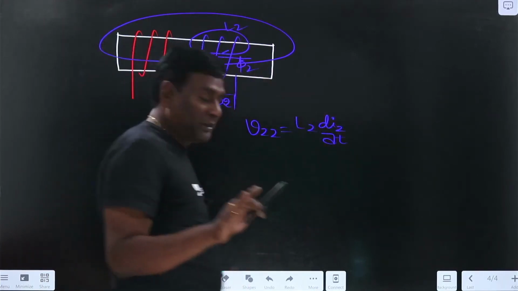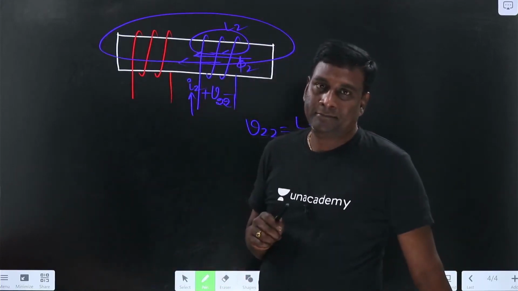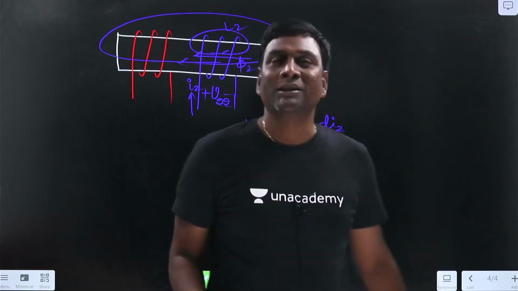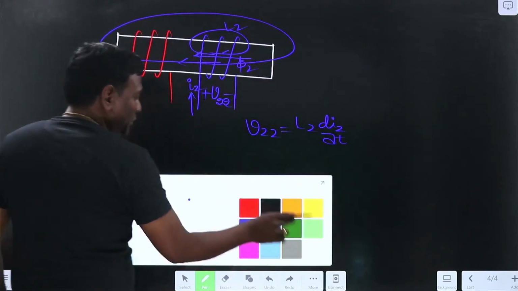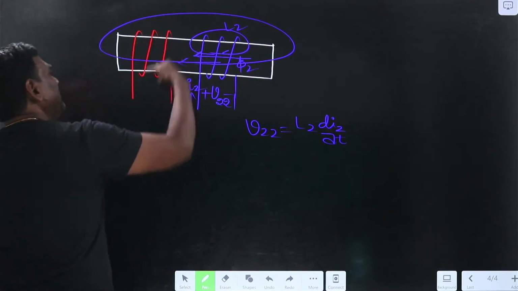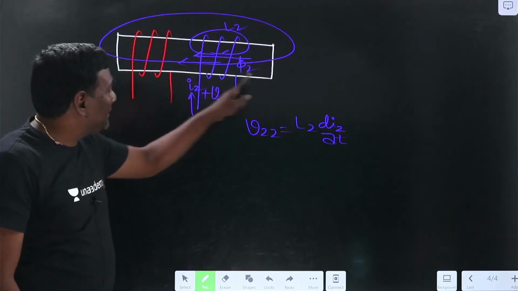Mutual coupled networks we have to understand slowly. No need to have any rush feelings like it has to be completed. It will be completed. We are going to own it. Now if I think of induced voltage here, see here, same sense of the winding, same direction of the winding, and flux is going to be in the same direction.